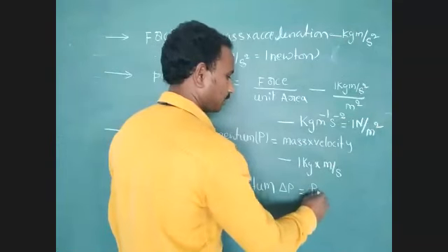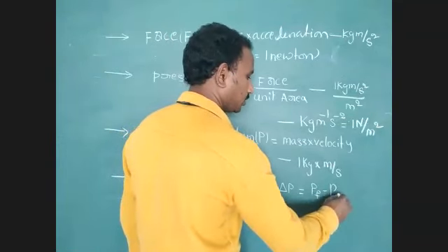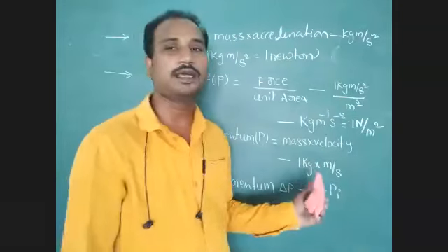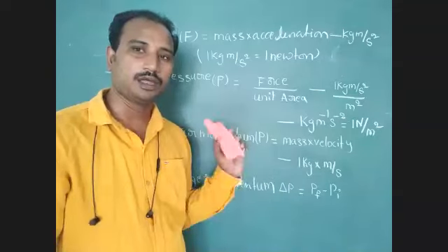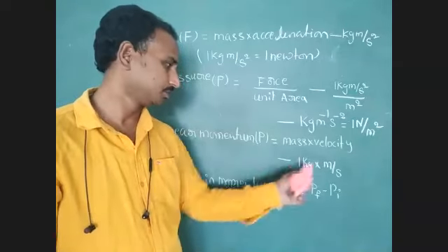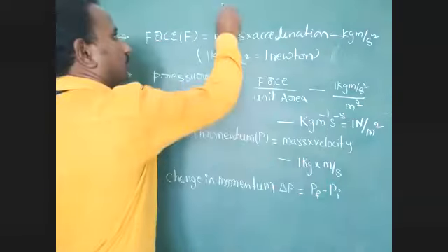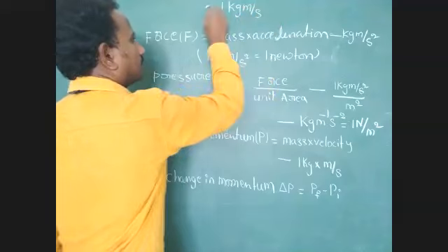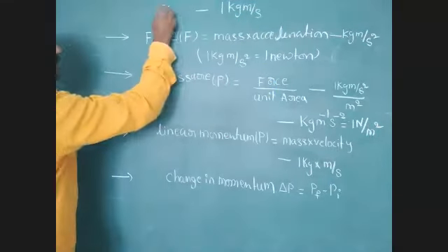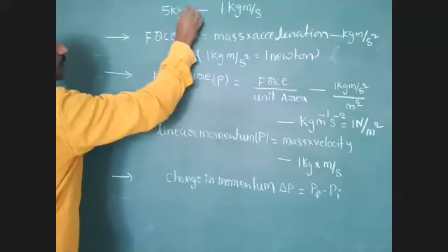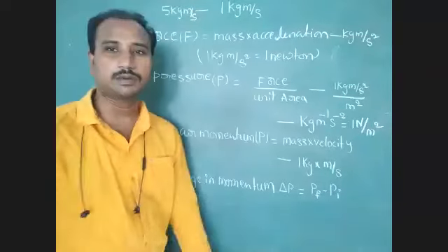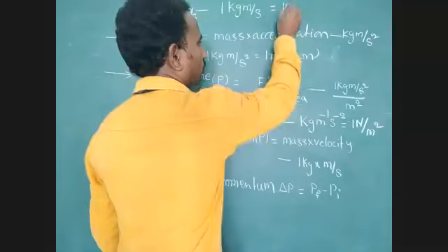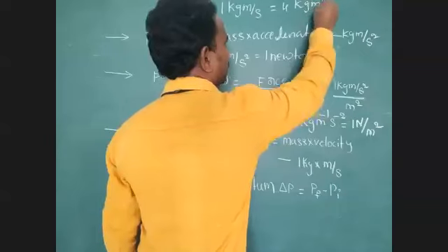Final momentum minus initial momentum. Final momentum minus initial momentum. So I already explained this point. Here we have 1 kg meter per second, and here we have to consider 5 kg meter per second. 5 kg meter per second minus 1 kg meter per second is equal to how much? 4 kg meter per second.